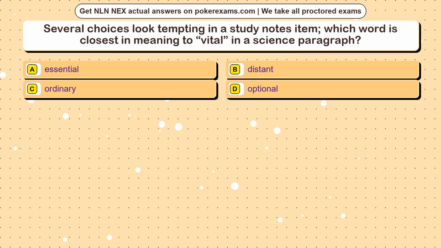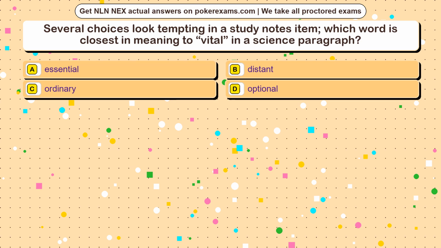Question 12. Several choices look tempting in a study notes item. Which word is closest in meaning to vital in a science paragraph? Option A, essential. Option B, distant. Option C, ordinary. Option D, optional.